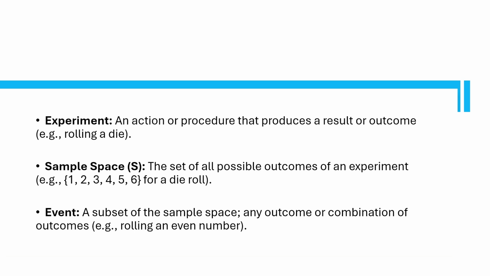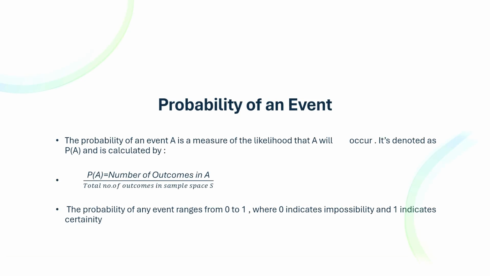The sample space is the complete set of all possible outcomes of an experiment. For example, when flipping a coin, the sample space is heads, tails. These are the only two possible results. An event is any subset of the sample space. For example, in rolling a die, an event could be rolling an even number, which is the set 2, 4, and 6.